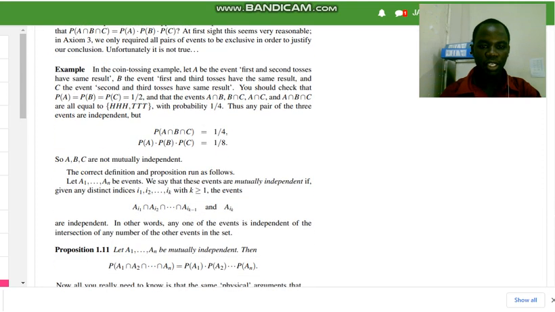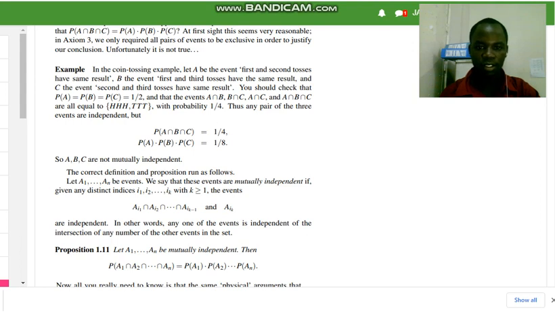So if we take an example in the coin tossing example, let A be the event, first and second toss have the same result. B be the event, first and third toss have the same result. And C, the event, second and third tosses have the same result. You should check that the probability of A is equal to the probability of B, which is equal to the probability of C, and that is equal to a half.